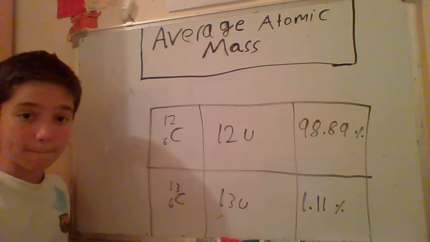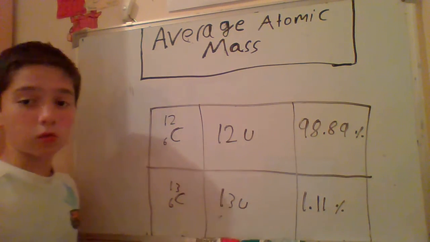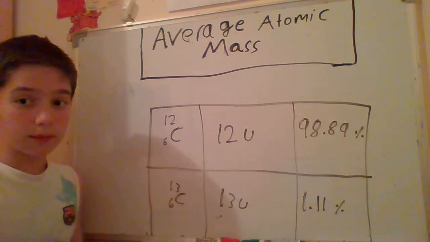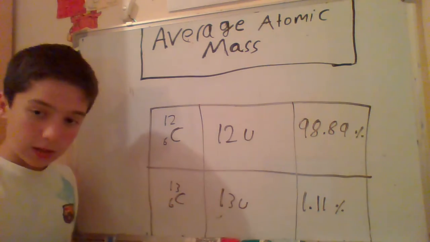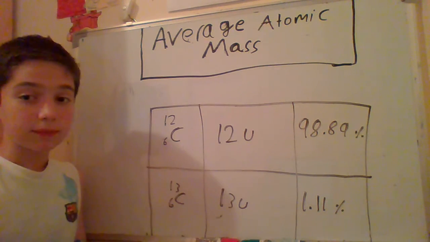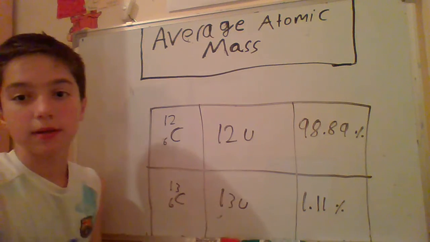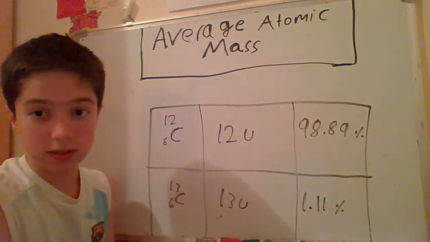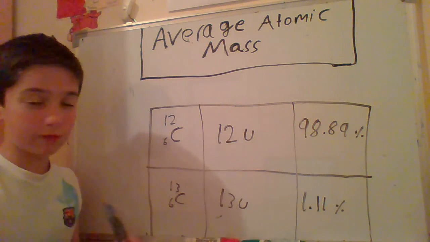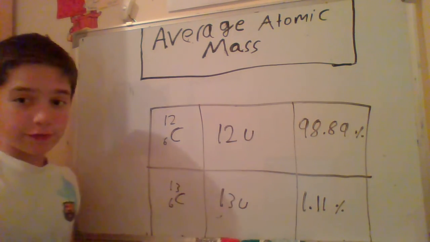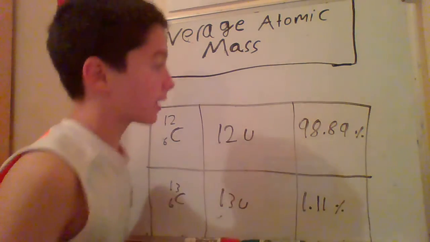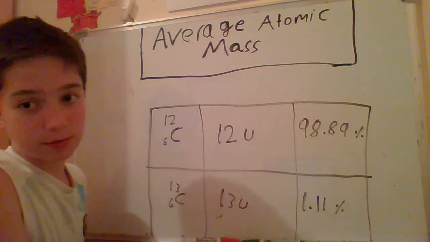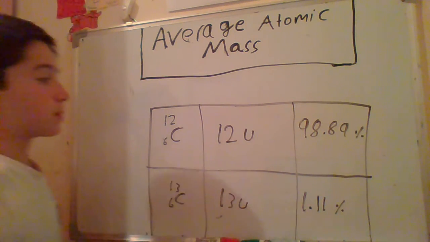Now let's start. The first rule is to convert the percentage abundance to a decimal fraction. So how can we convert a percentage to a decimal fraction? We divide the percentage by 100.